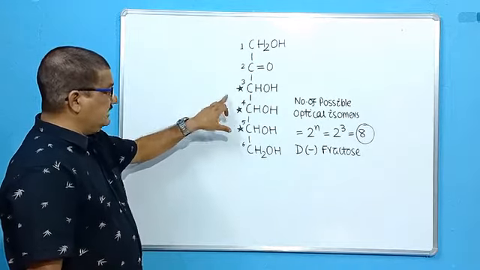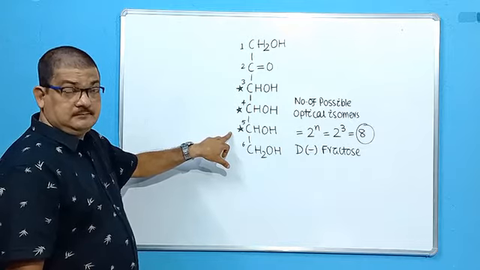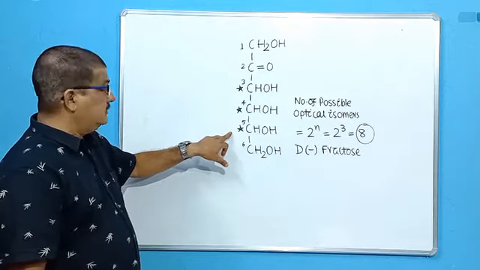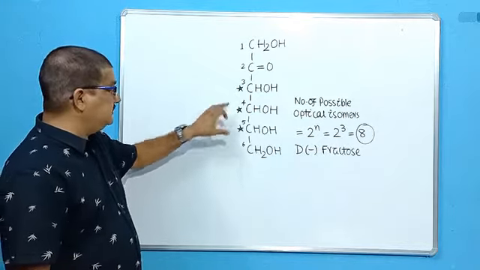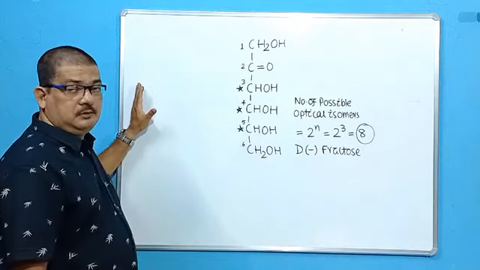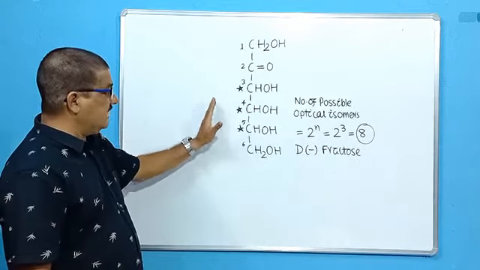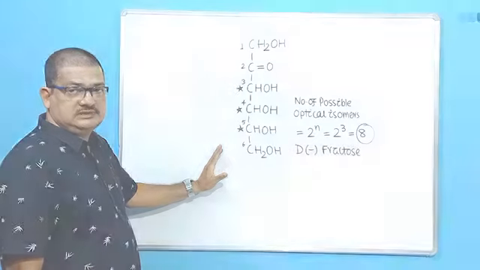The structures at the third, fourth and fifth carbon atoms are the same. That is confirmed by osazone formation. So next we will see how osazone formation confirms the similarity in structure between D-glucose and D-fructose at the third, fourth and fifth carbon atoms.